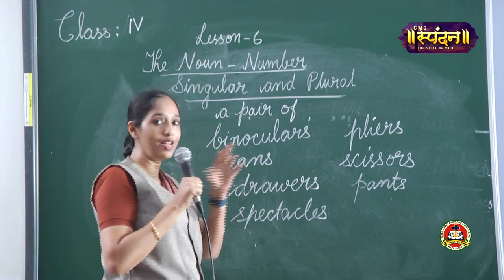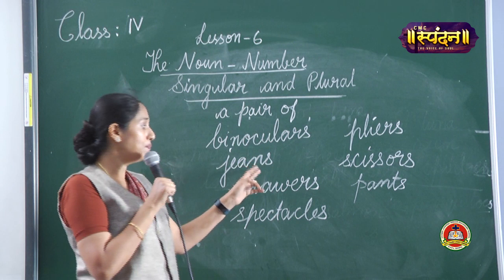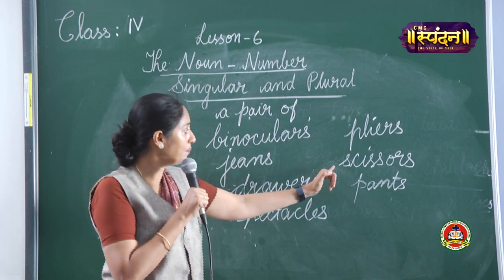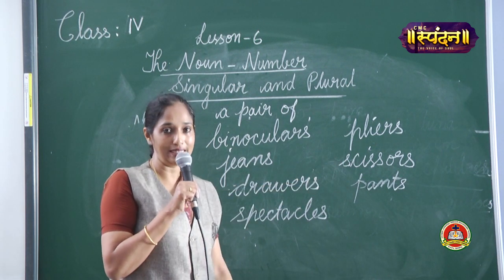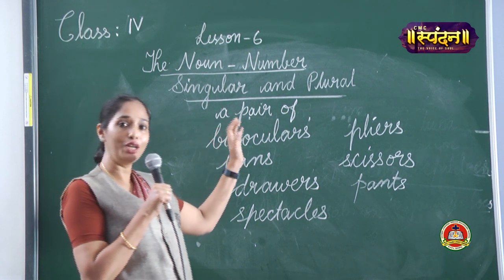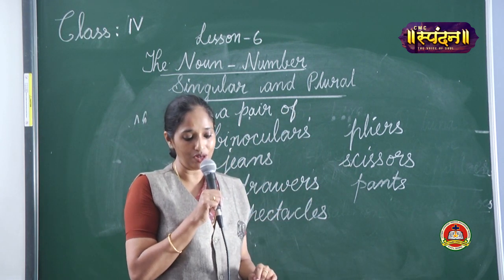We use the phrase a pair of binoculars, a pair of drawers, a pair of spectacles, a pair of pliers, etc. And you can add the number according to the number of binoculars, scissors, etc.